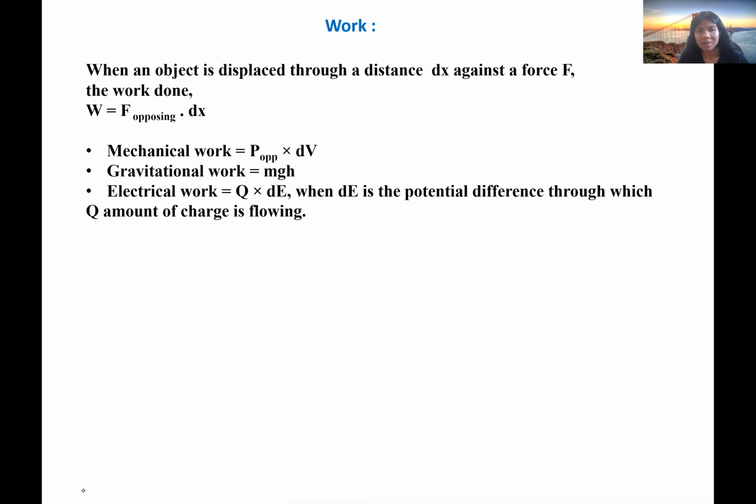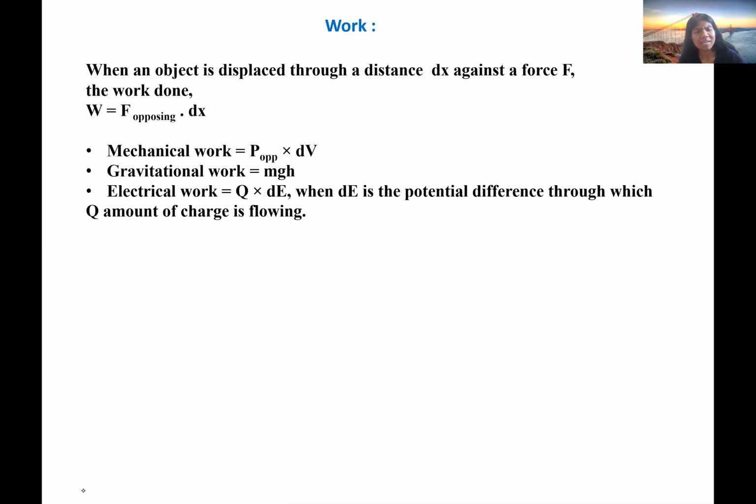So whenever an object is displaced through a distance dx against a force F, then the work done on the system will be W equals F into dx. Like if you are trying to move a particle a distance dx against a force F, then the work done on the particle would be W equals F into dx.